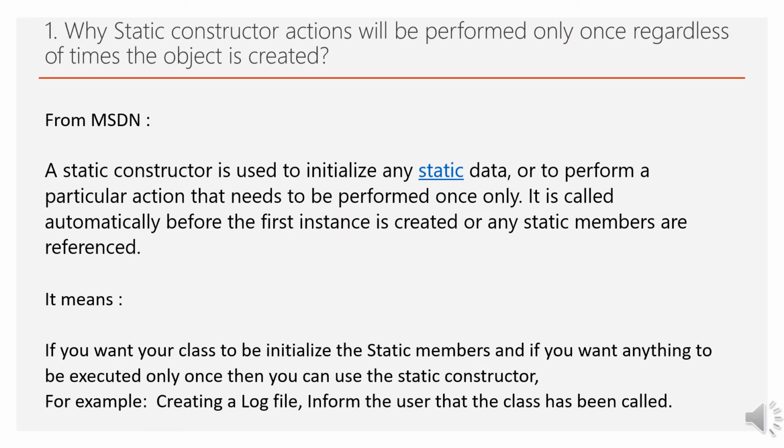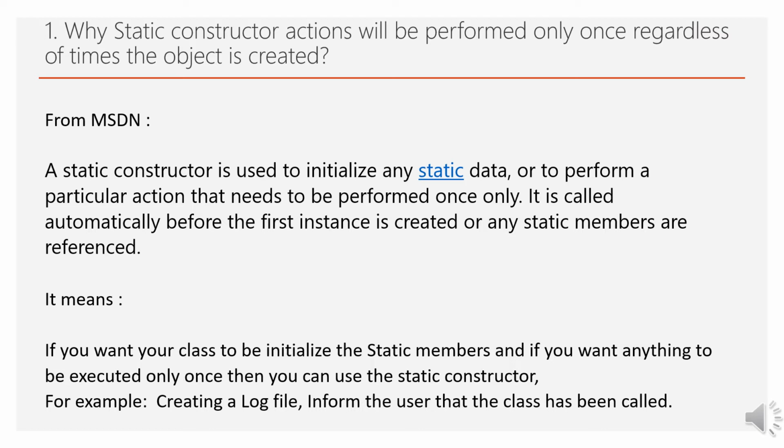On answering the question of why the static constructor actions will be performed only once, you can see on the MSDN site that a static constructor is used to initialize any static data or to perform a particular action that needs to be performed once only. It is called automatically before the first instance is created or any static members are referenced. In simplified terms, if you want your class to initialize the static members, and if you want anything to be executed only once, then you can use a static constructor.